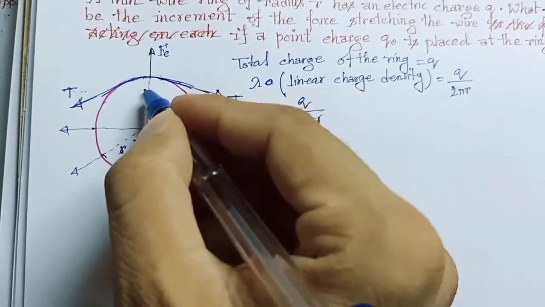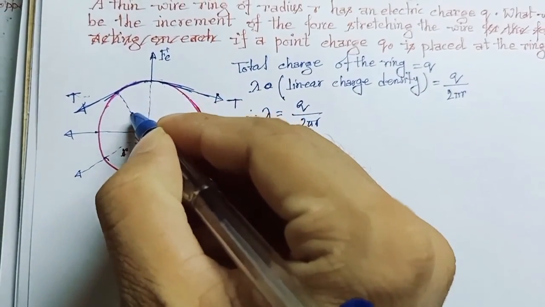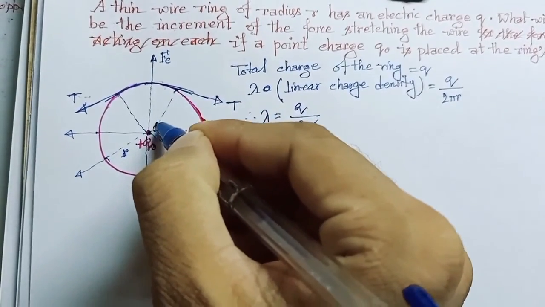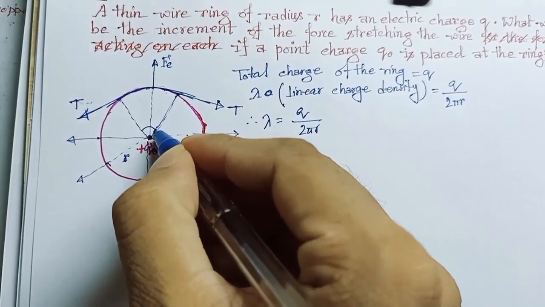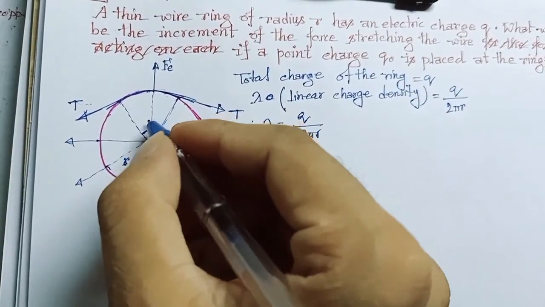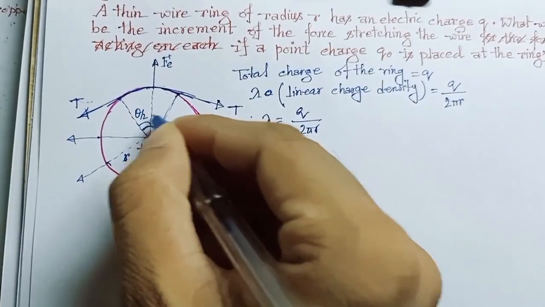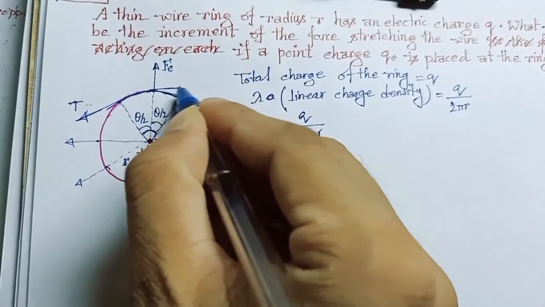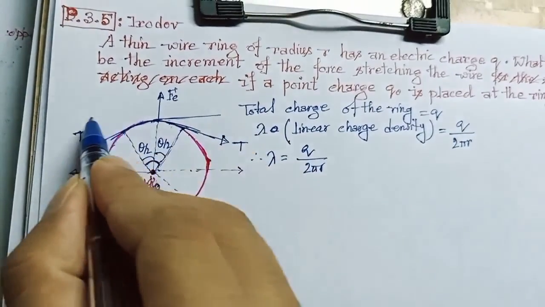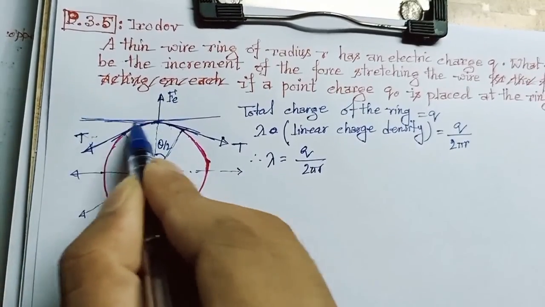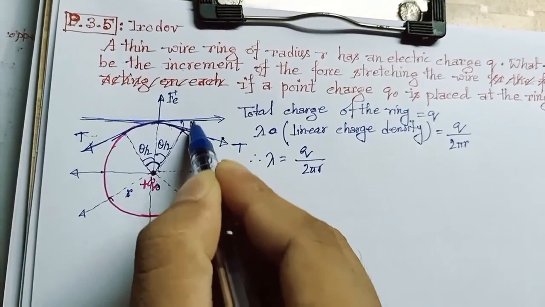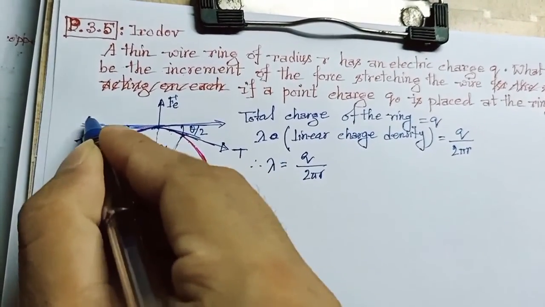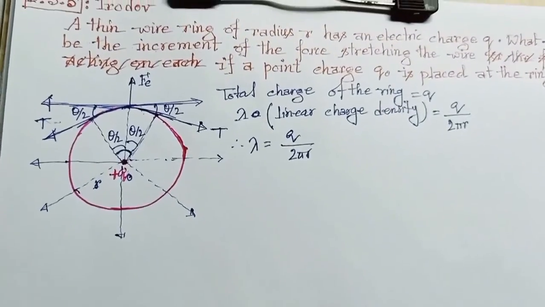So if we take an angle which is equal to theta, then the half angle will be equal to theta divided by 2, and this angle will be again theta divided by 2. If this angle is theta divided by 2, then this angle must also be theta divided by 2 from geometry. This angle is theta divided by 2, and this angle is again theta divided by 2 from geometric symmetry.